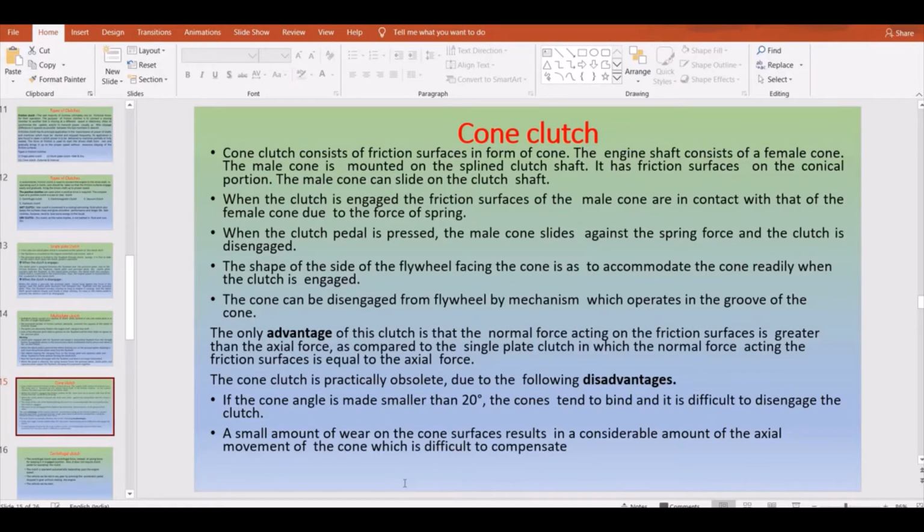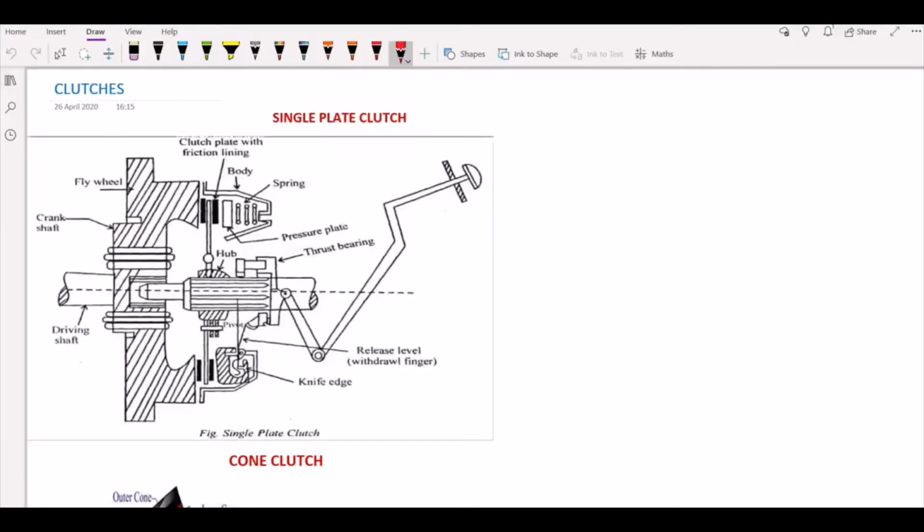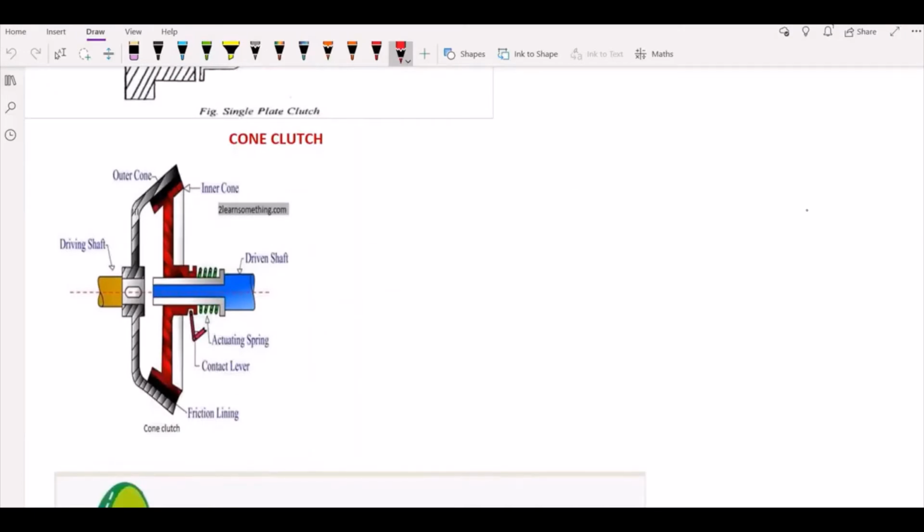This is due to the force of your spring. When the clutch pedal is pressed, the cone slides against the spring force, and the clutch is disengaged. So this is the major working principle of the cone clutch. I will show you the figure of the working of the cone clutch. Just a moment. Yeah, this is the figure which you can observe for the cone clutch.